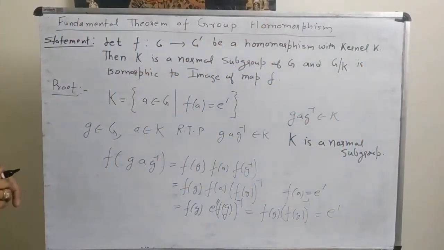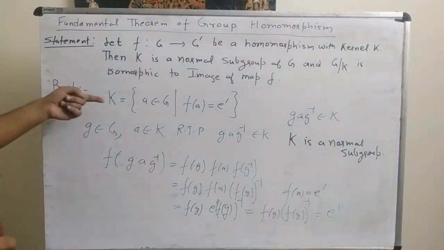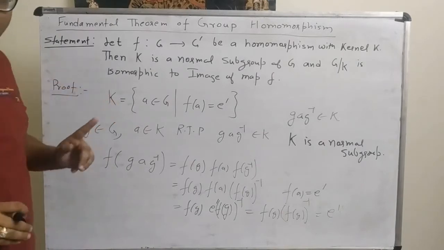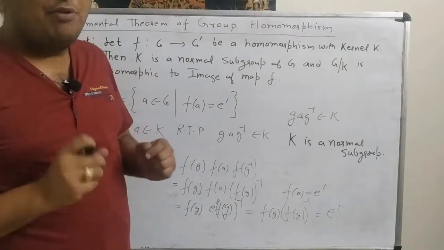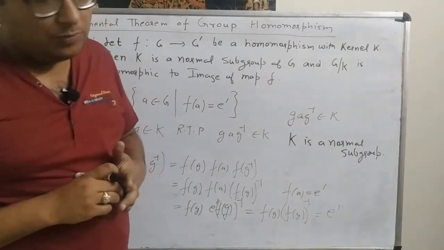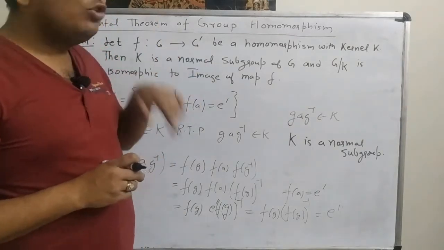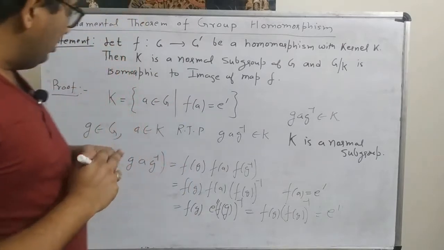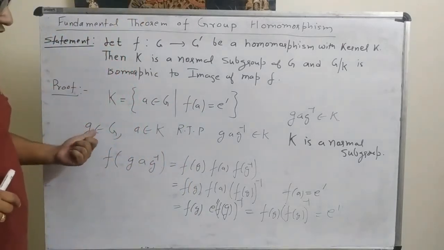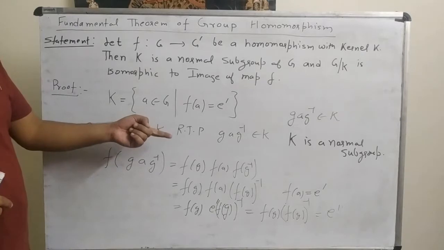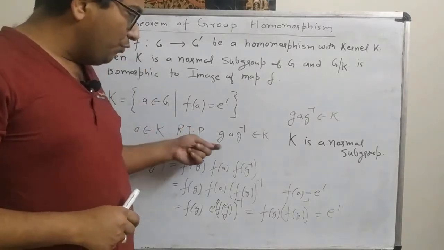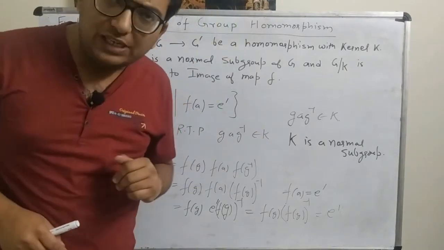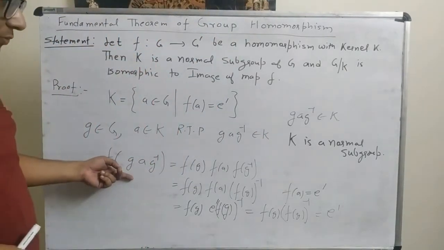So first we proved that K is a subgroup. To prove that K is a subgroup, what did we do? We took two elements a and b belonging to K, and we proved that ab inverse belongs to K. Now the second thing, to prove that it is a normal subgroup, what have we done? We took element g belonging to capital G, a belonging to K. Then by definition of normal subgroup, it is sufficient to prove that g a g inverse belongs to K. So we applied the homomorphism here.